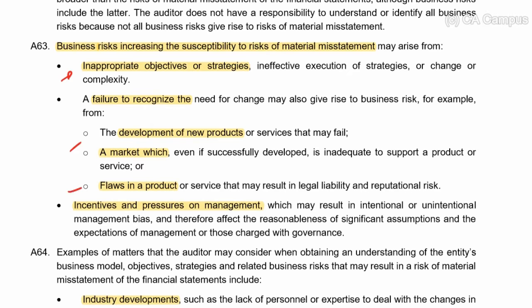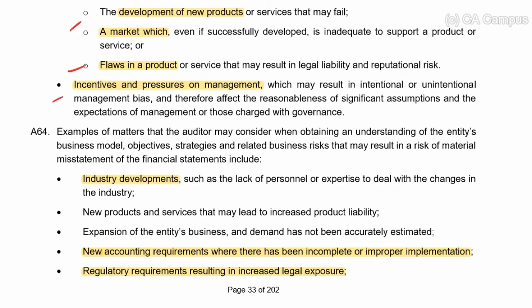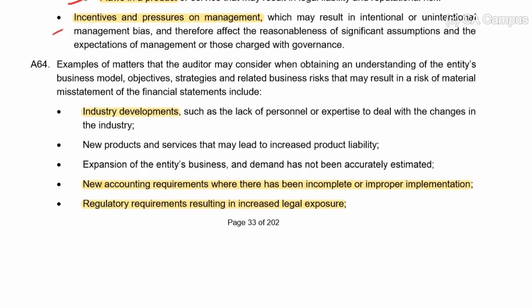Or if there are flaws in their products, or if there are incentives and pressures on management as a result of their strategies. Okay, the auditor must also consider that there could be business risks because of industry developments.